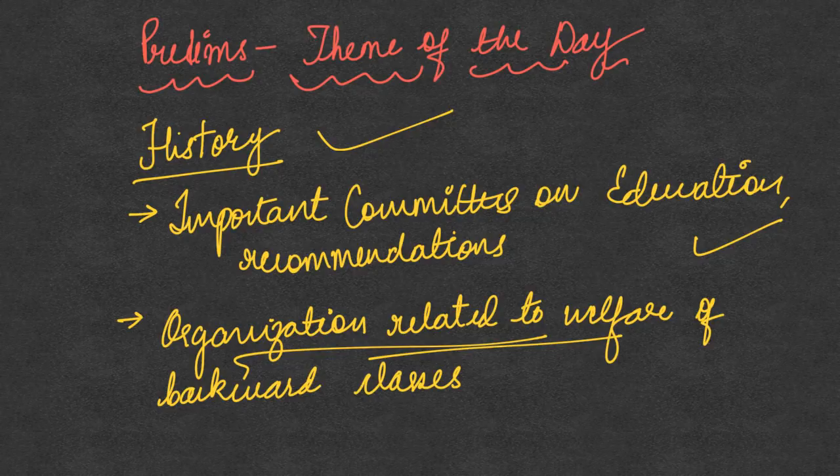In prelims, they usually ask match the following questions or which of the matches are correct. In which case you will have to clearly know who created or who started a particular organization, especially when the names are a little bit confusing. Also they might ask the chronology, that which of the following orders of the committees on education is the correct one. So you will have to know that chronology also. Do write this, and also this has utility in mains as well.